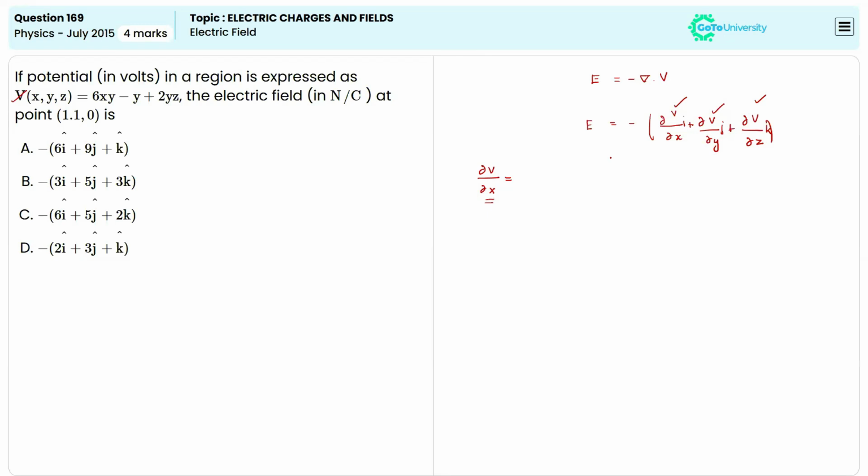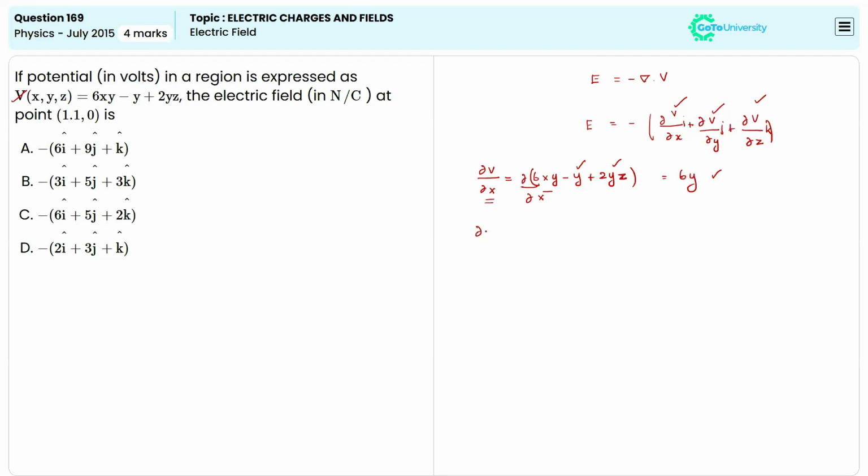The potential is given as 6xy minus y plus 2yz. Differentiating partially with respect to x, the second and third terms don't have x, so they become 0, and the first term gives 6y.